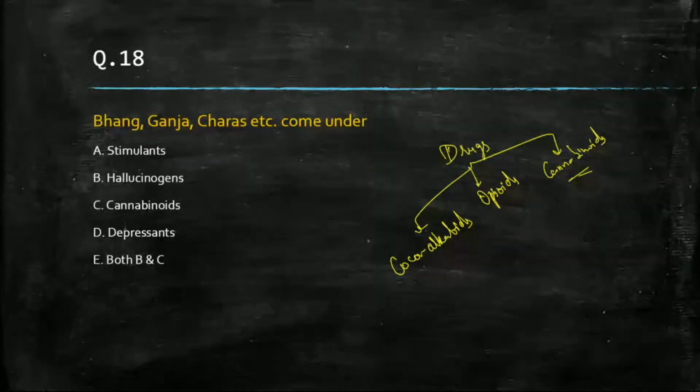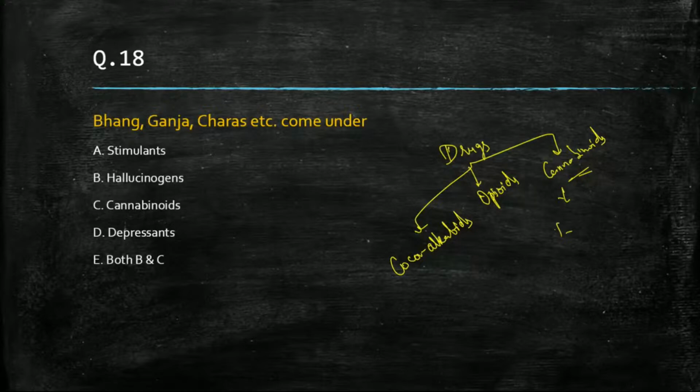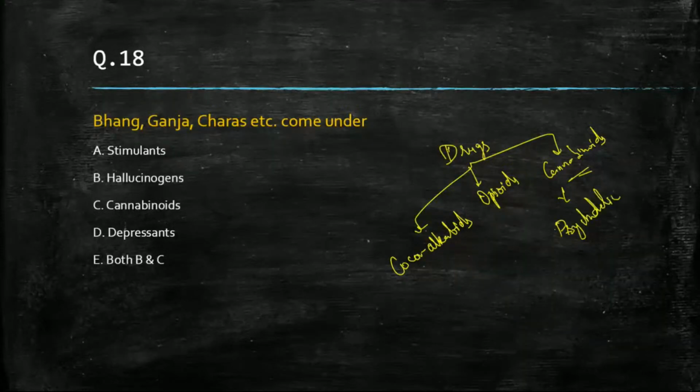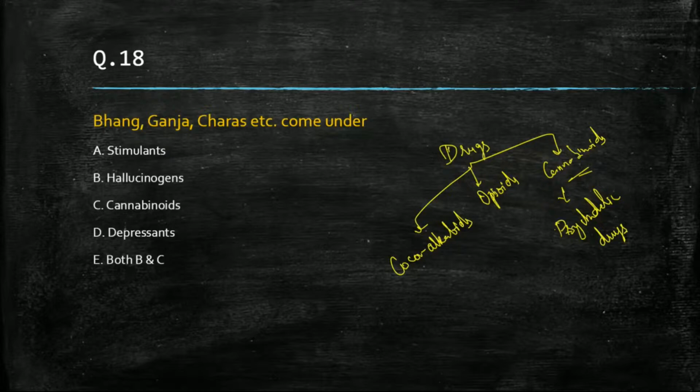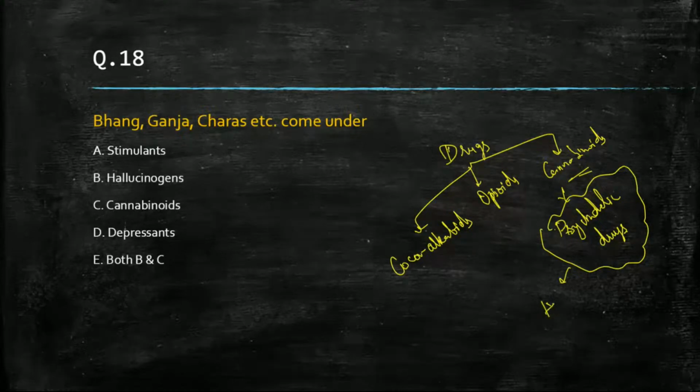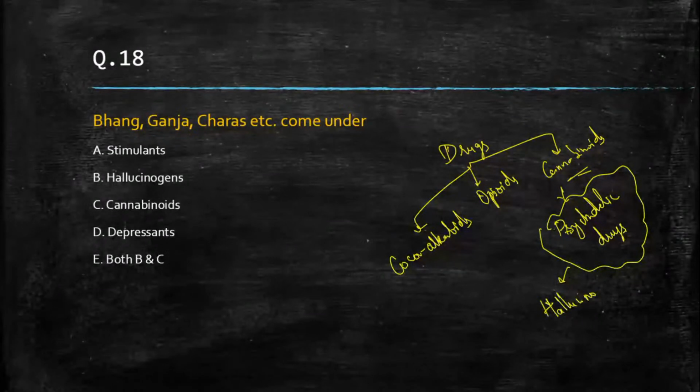Cannabinoids come under psychedelic drugs. Psychedelic drugs means they cause a hallucinogenic effect. So psychedelic drugs are also known as hallucinogenic drugs.